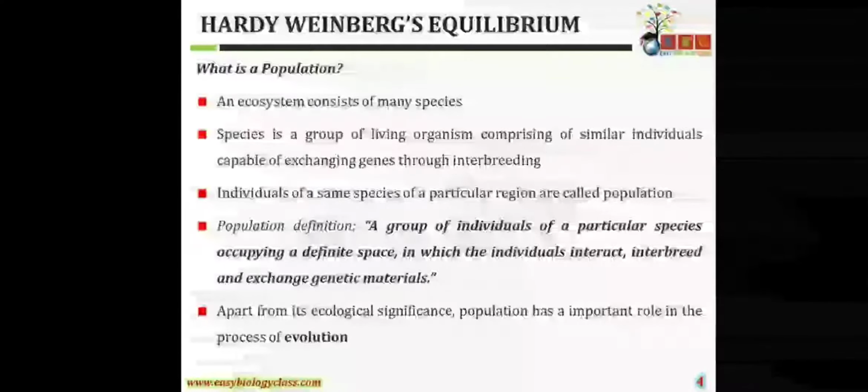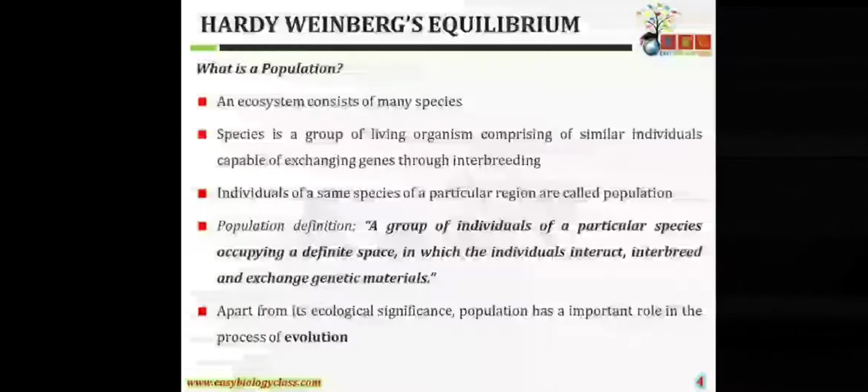Now take the population definition, which is the fourth point: a group of individuals of a particular species occupying a definite space. Let's suppose this space is North India, in which the individuals interact, interbreed, and exchange genetic material. Apart from its ecological significance, a population has an important role in evolution.